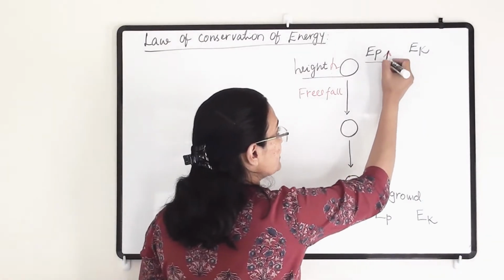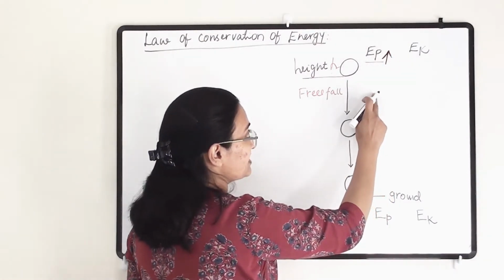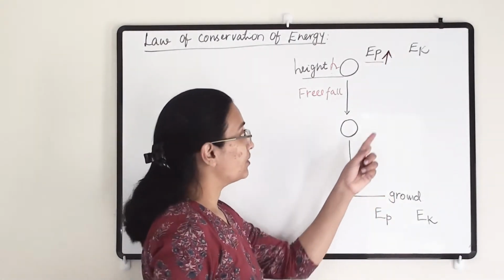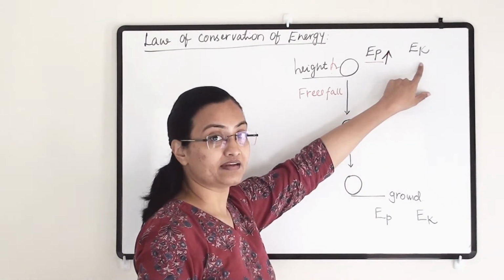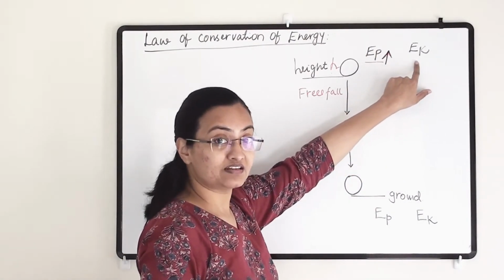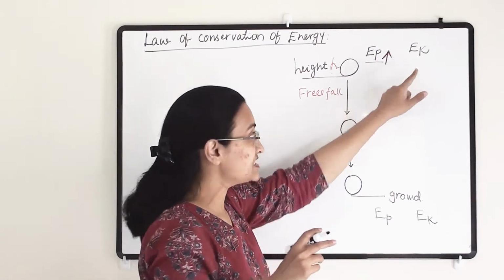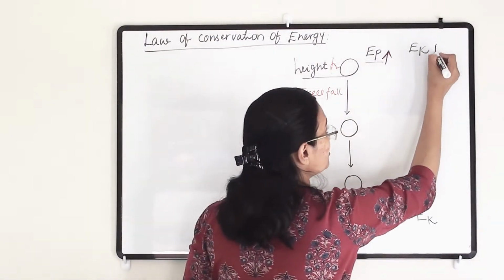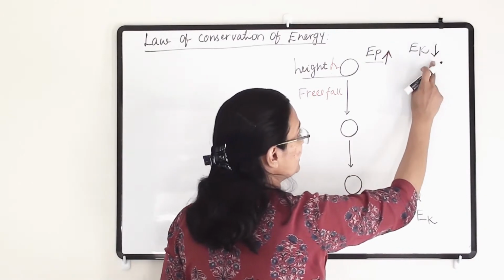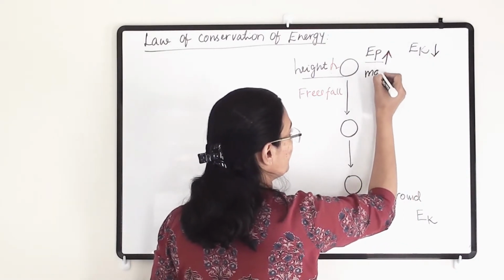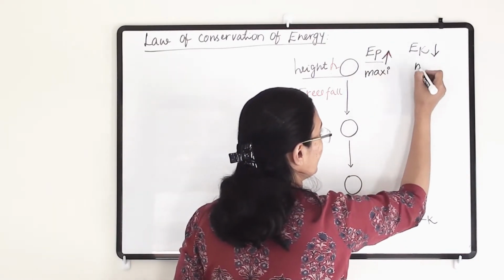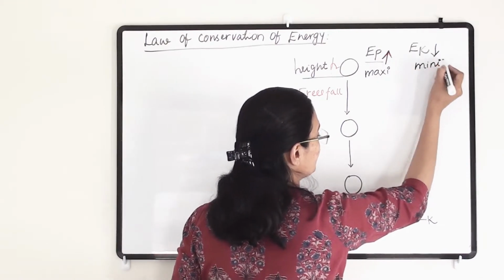But its kinetic energy, since it is at resting position and its fall has not started, is minimum at this level.